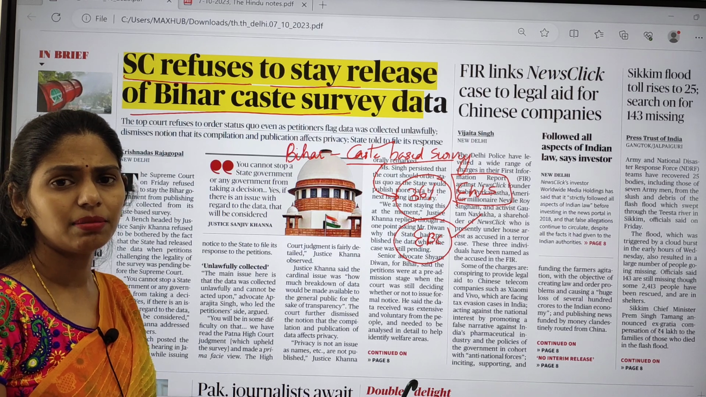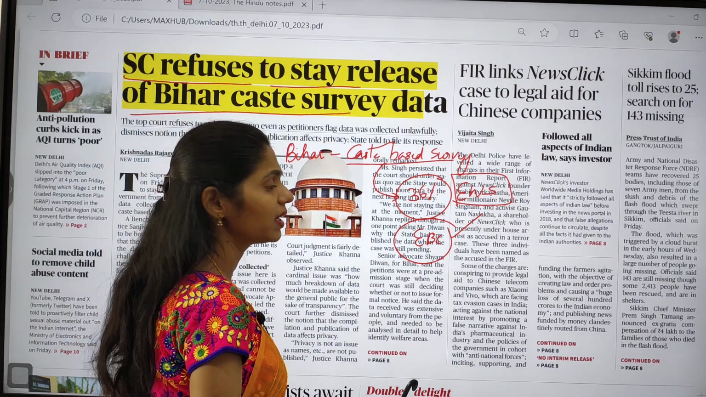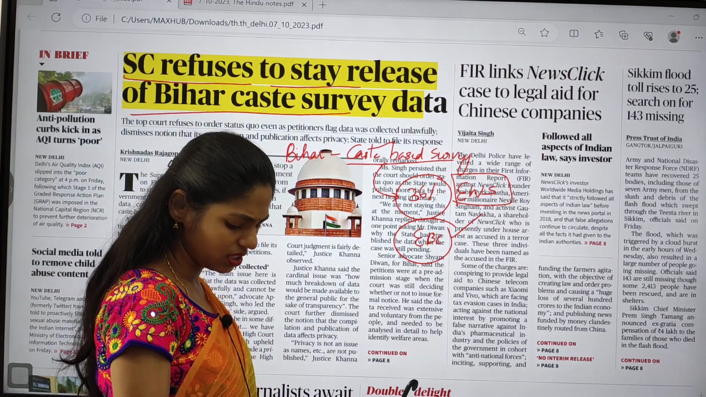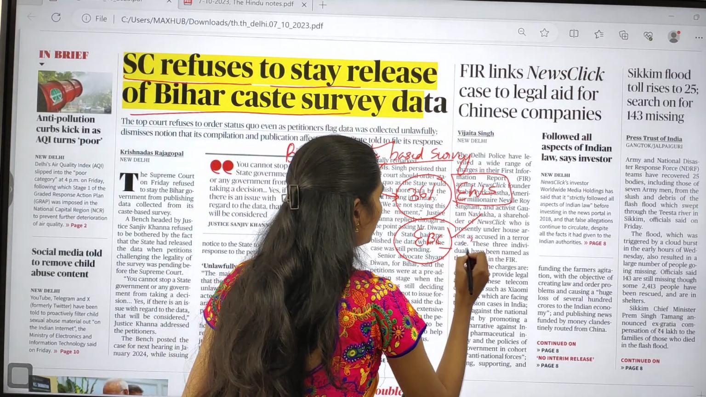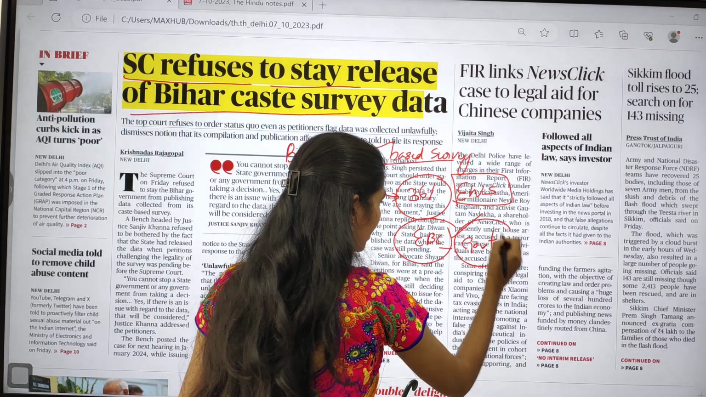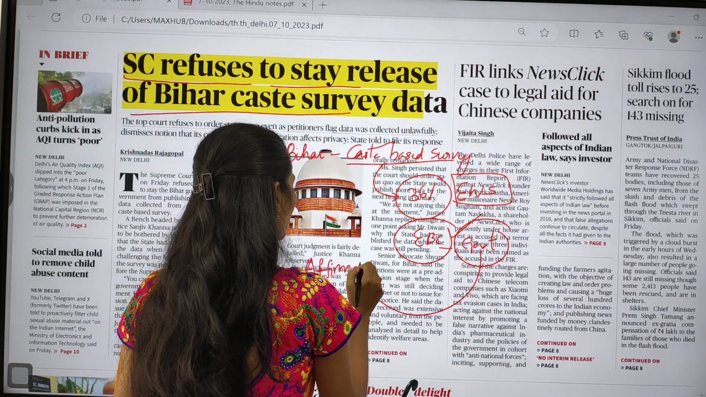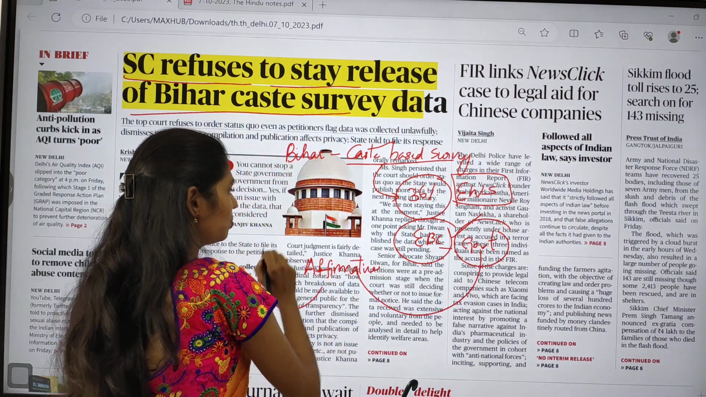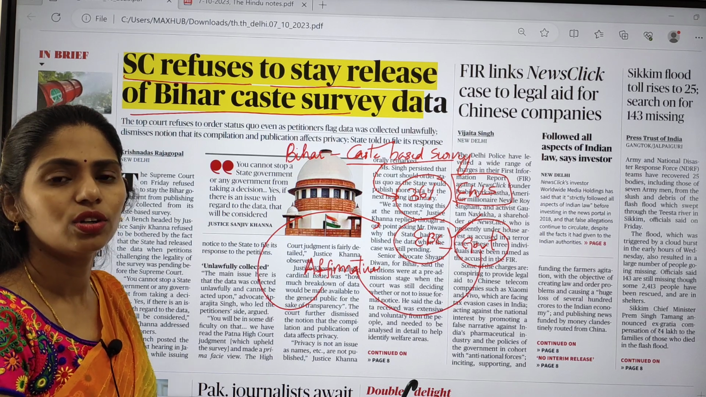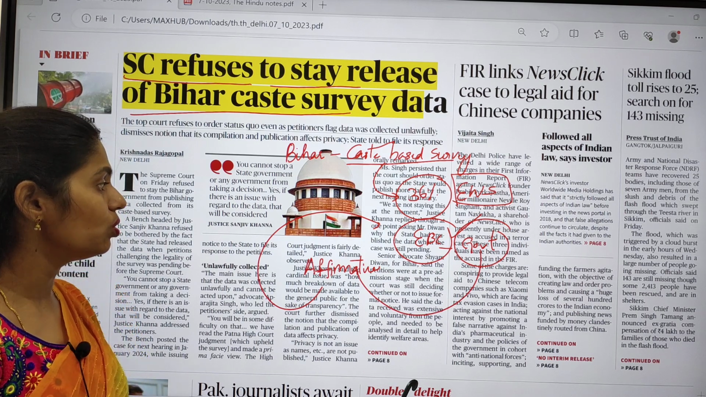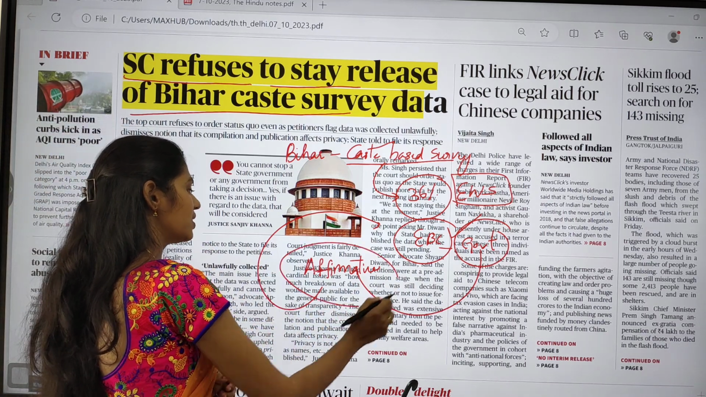In some articles in our newspaper we studied that whenever there are economically backward classes, it is the responsibility of the government to take some affirmative steps to make them move forward. This is what we discussed till now.